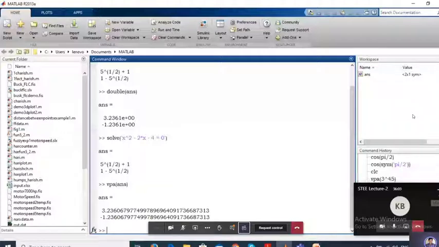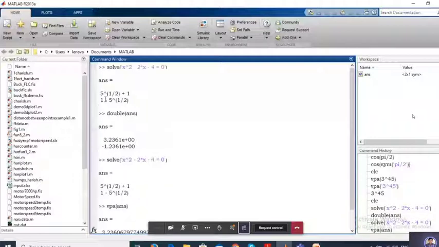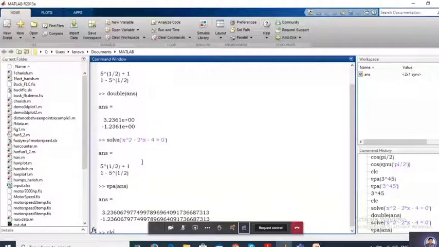This is 5 power of 1 by 2 less 1. Are you able to see this one? Yes, sir. If you want to clear the screen, I have done so many commands in the command window, and I want to clear the command window only, not the workspace.